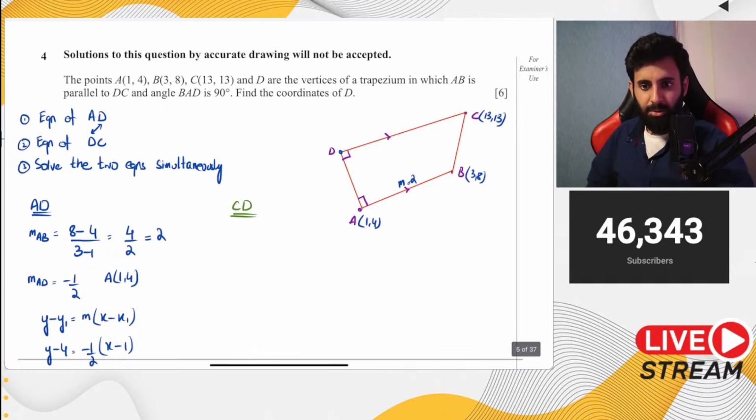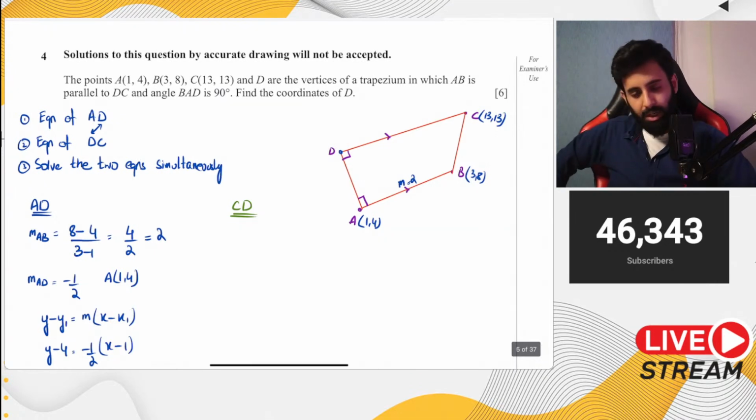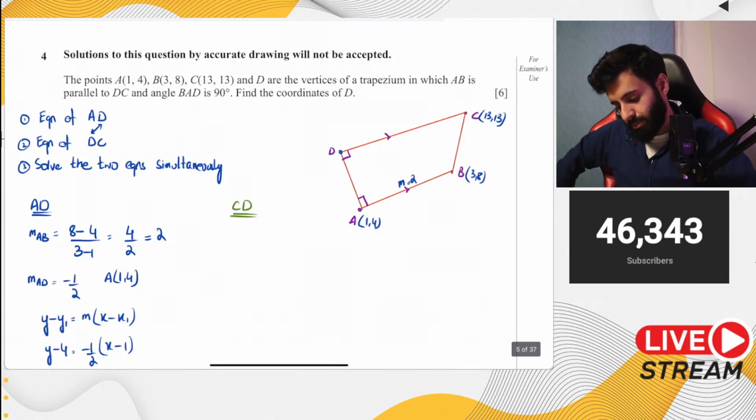I did the Maths Paper 2 stream a little while ago, where I solved a paper 2. Anyway, now for line CD, do we have the gradient? No, we don't. Do we have a point through which it's passing? Yes, we do. But we can find the gradient because the two lines are parallel. That means the gradient of line CD will also be equal to 2. So the gradient of line CD is 2. The point through which the line is passing, we have that.